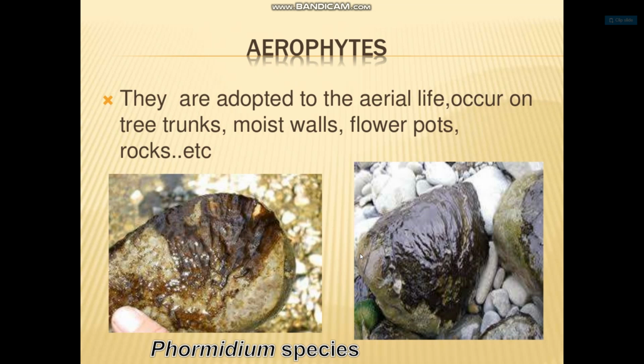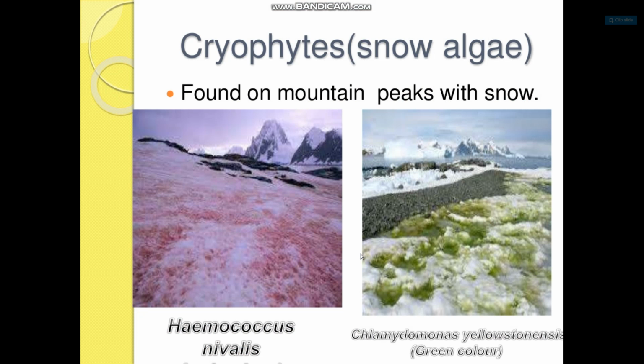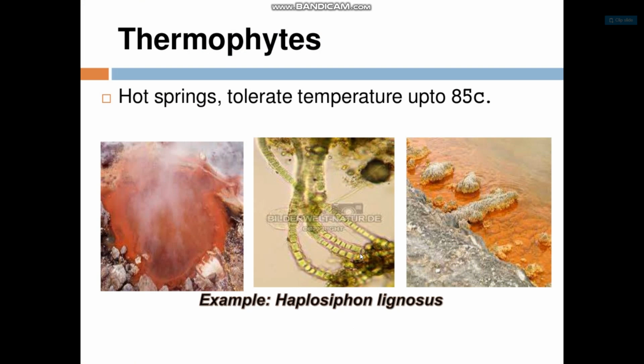Aerophytes are adapted to aerial life, occurring on tree trunks, moist walls, flower pots, and rocks. Cryophytes, snow algae, are found on mountain peaks with snow. For example, Haematococcus nivalis and Chlamydomonas yellowstonensis. This type of algae shows a green color due to pigment.